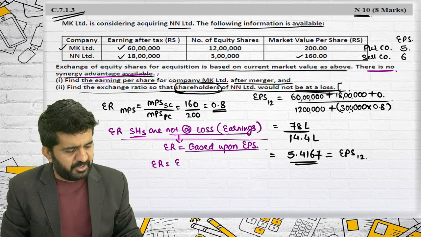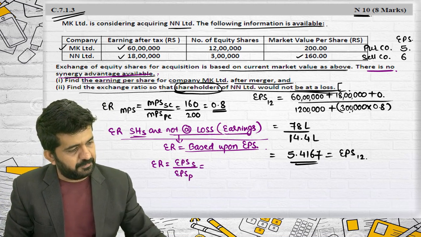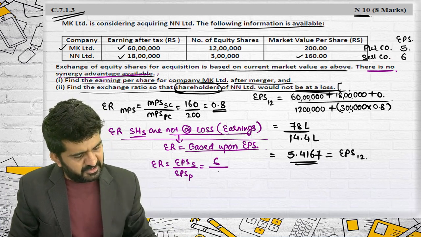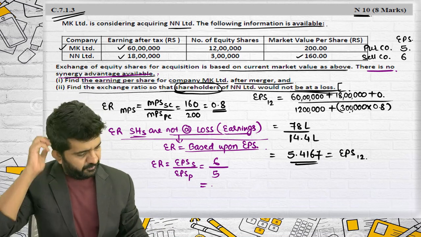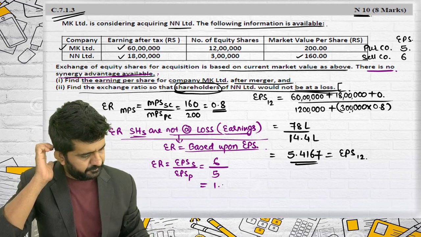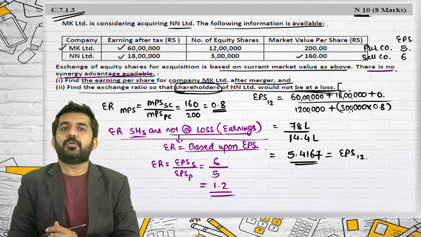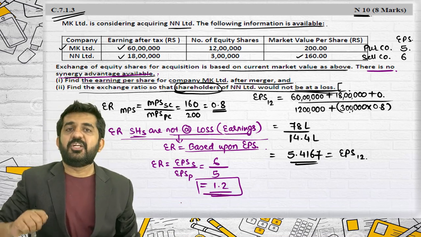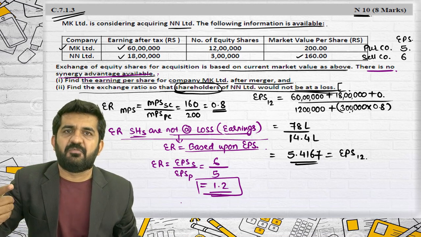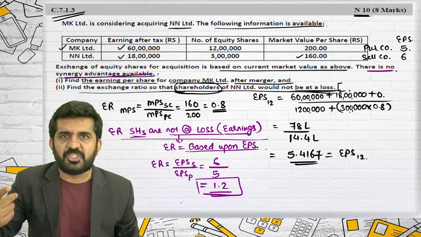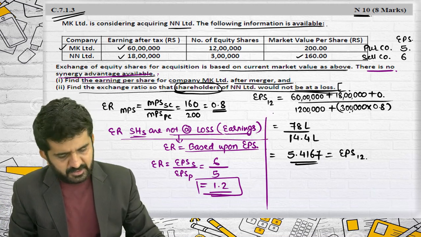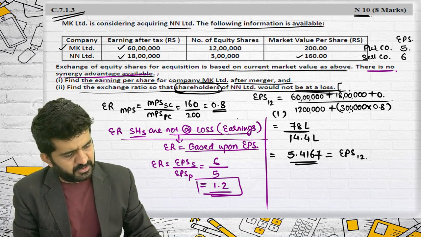Exchange ratio based upon EPS is EPS of selling company divided by EPS of purchasing company. EPS of selling company is 6 divided by purchasing company's 5. Is it alright? It is 1.2. This should be the exchange ratio. Then in terms of earnings, purchasing company will have 0 profit, selling company will have 0 profit, and total profit will also be 0. This was answer number 1.